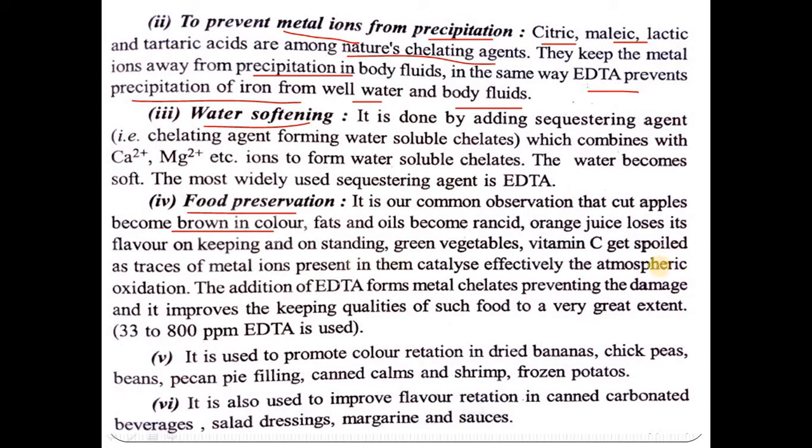Also with green vegetables, vitamin C gets spoiled if traces of metal ions are present. If we use EDTA solution, then the food will be preserved for a long time. Also it is used to prevent color retention in bananas and beans or other fruits.